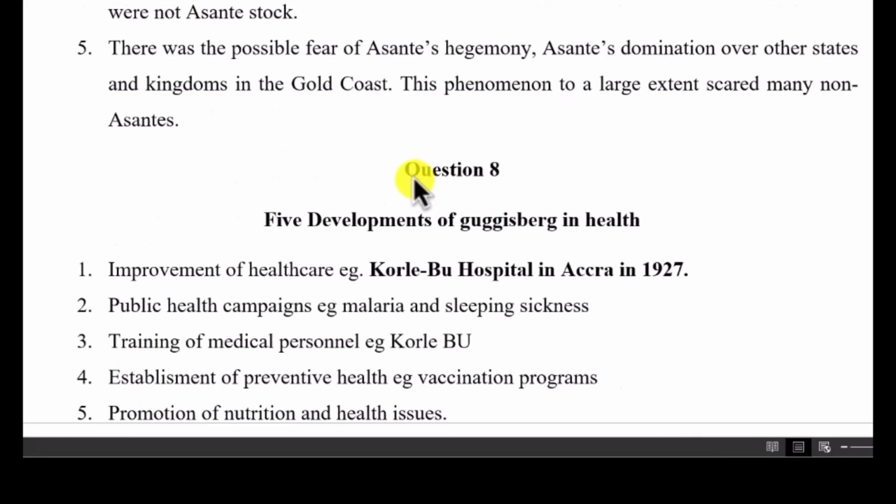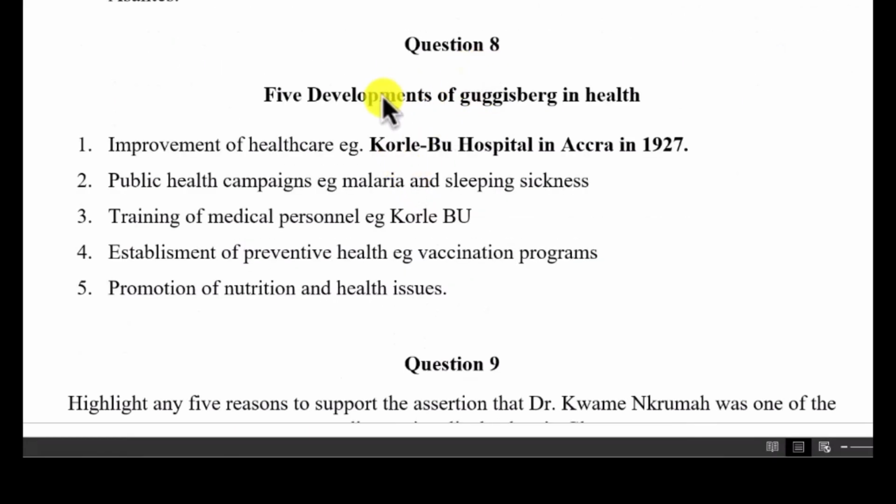Let's take a look at the last but one question. 5 developments of Guggisberg in health. And this question was tight. It was very squeezed. But then some of the health developments during Guggisberg's rule was improvement of health sector or the healthcare. He built the Korle Bu Hospital in 1927.